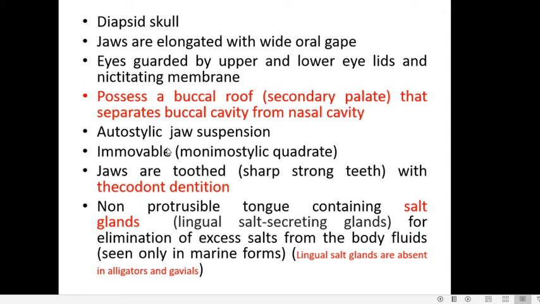Then the orthostylic jaw suspension, which is characteristic of other reptiles also, where the palatoquadrate is completely fused with the cranium with no involvement of the hyomandibular in jaw suspension. That is why it is called orthostylic jaw suspension. Then, just as in chelonians, their jaws are immovable. That is, the upper jaw is immovably articulated with the skull, and such a type of upper jaw is called monostylic quadrate. It is an immovable upper jaw, just as it is seen in chelonians.